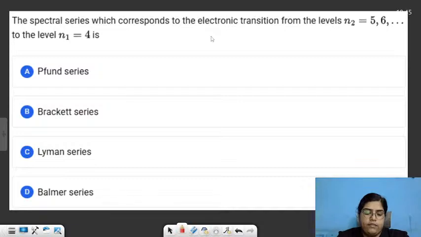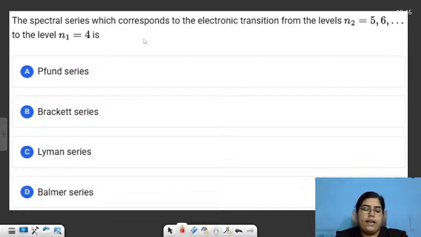This is a very straightforward question. We just discussed this. The question is just saying that the spectral series corresponds to electronic transitions from levels where the value of n2 is 5, 6, and the final orbit is 4.